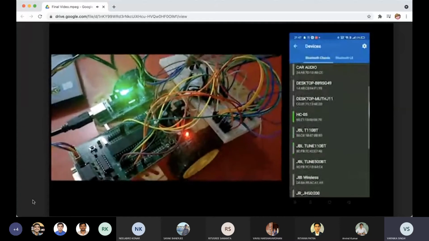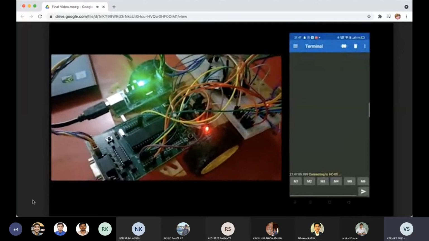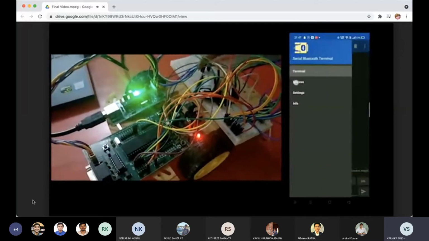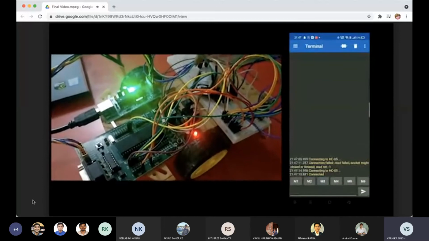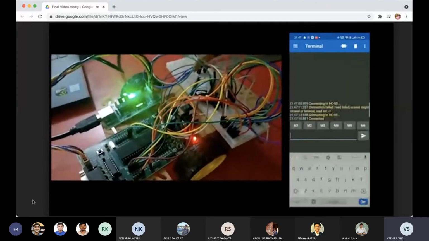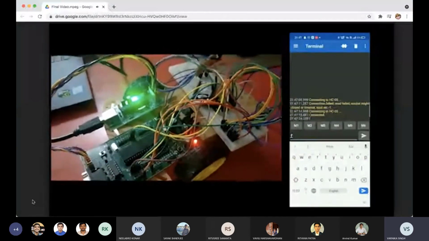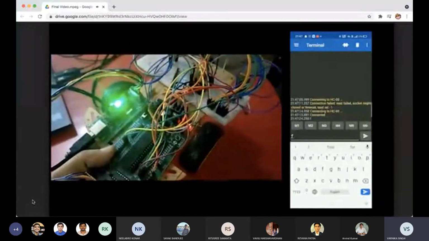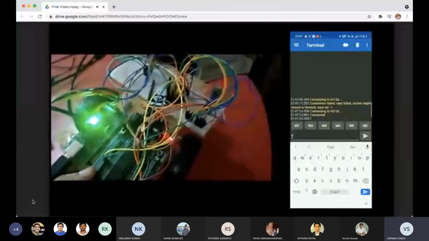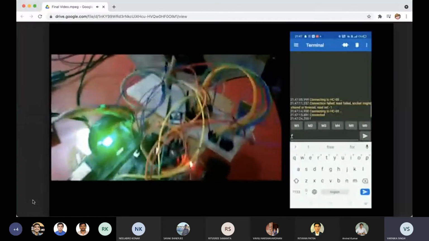At first I will connect my mobile. As you can see, the mobile is connected with the HC05 module. Now I will give F as the input. As you can see, the motors are rotating in the forward direction.